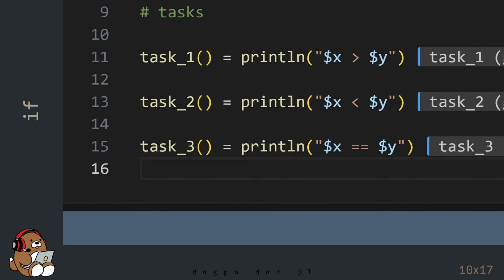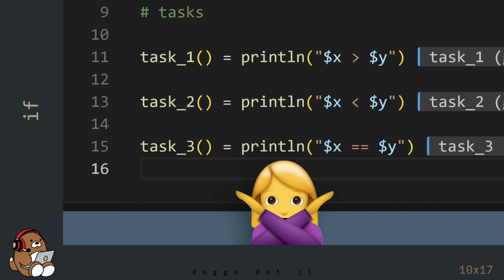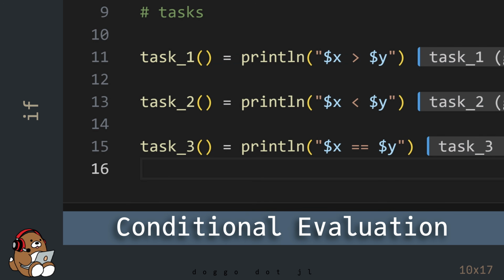Now comes the fun part. You don't want your computer to perform all 3 tasks at the same time. What you really want is to set up a conditional evaluation, so your computer can use some logic to determine which task to perform. In Julia, you have a couple of options when it comes to conditional evaluation.